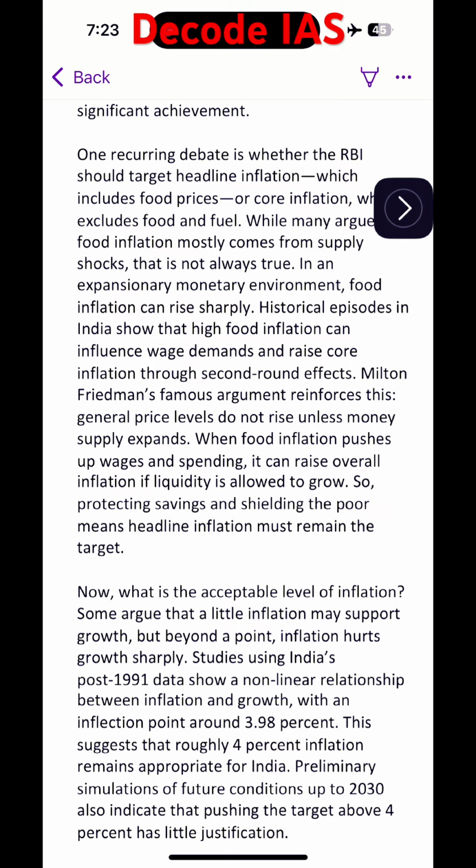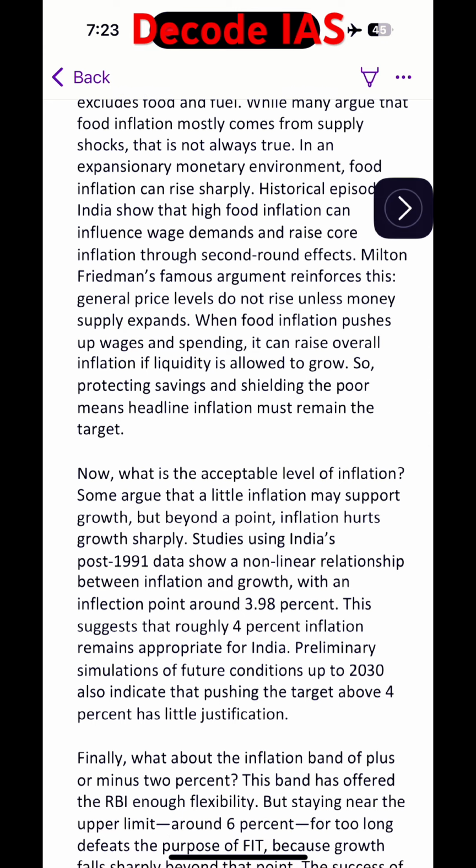Milton Friedman's famous argument reinforces this: general price levels do not rise unless money supply expands. When food inflation pushes up wages and spending, it can raise overall inflation if liquidity is allowed to grow. So, protecting savings and shielding the poor means headline inflation must remain the target.